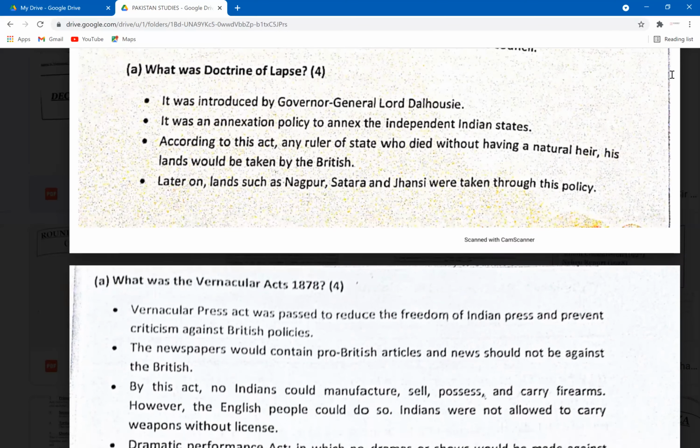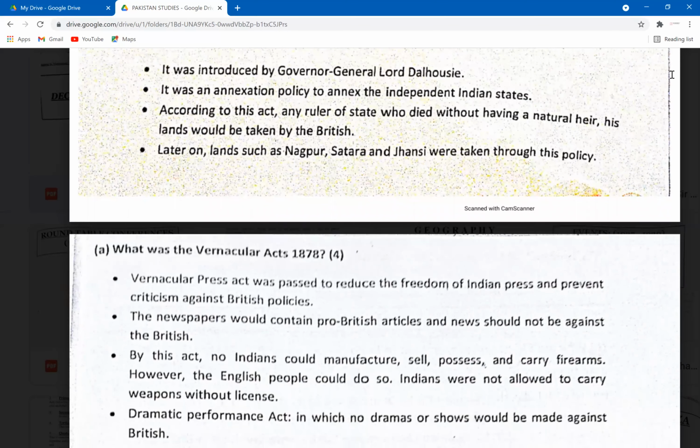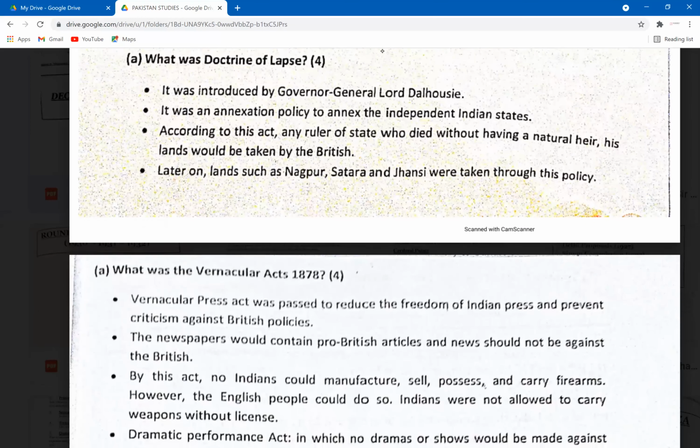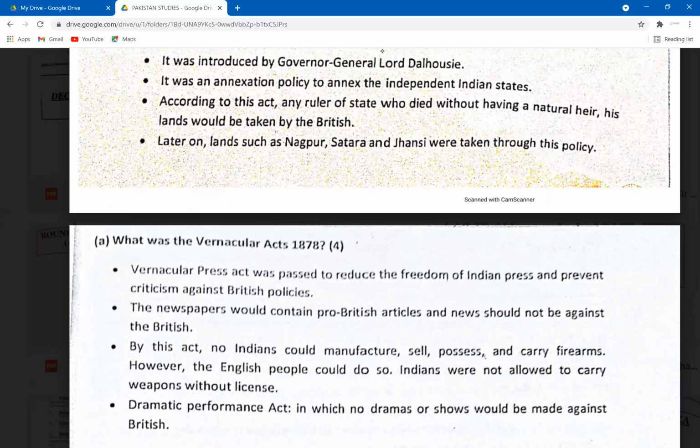What was the doctrine of lapse? Now we've talked about the doctrine of lapse in detail as well. Let's see this answer here. It's a 4-mark question again. So the doctrine of lapse was introduced by Governor General Lord Dalhousie. It was an annexation policy to annex the independent Indian states.